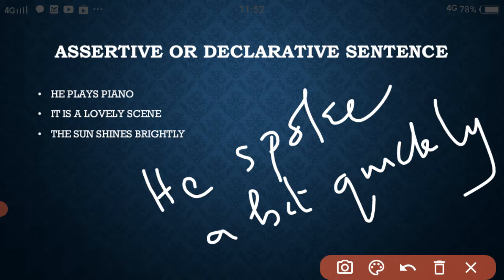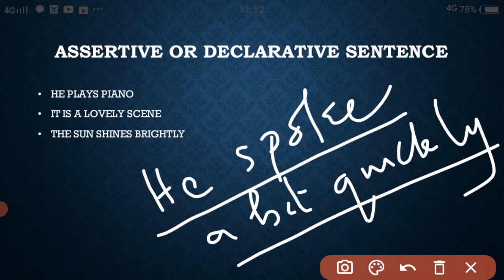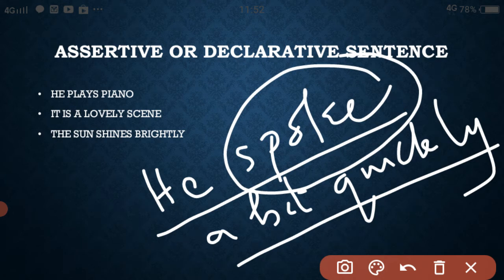A bit quickly is a phrase, and the clause is he spoke. Speak is the verb. So understand the basic concept of clause and phrases. A bit quickly is a phrase and the clause is he spoke.